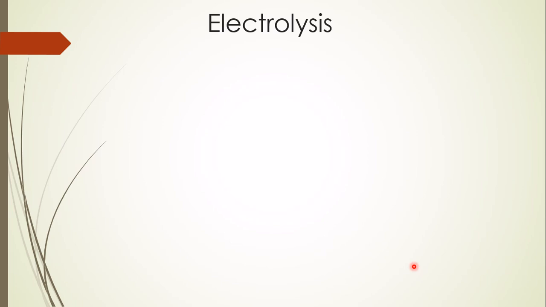This is a kind of cell, and in this cell, in electrolysis, electrical energy is used, and electrical energy is converted to chemical energy. This is another type of cell. Students, I am telling again, electrolysis is a kind of cell. In the electrolysis process, electrical energy is converted to chemical energy.